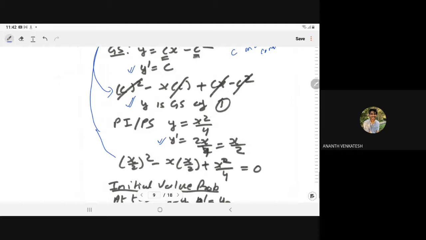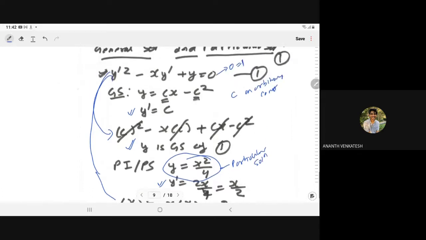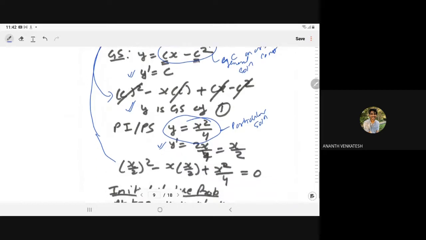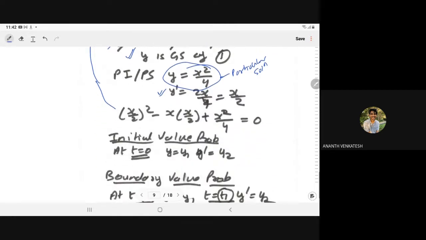In this, there is no arbitrary constant. So this is the particular solution, and this is your general solution. Clear? What is the particular solution and what is the general solution?